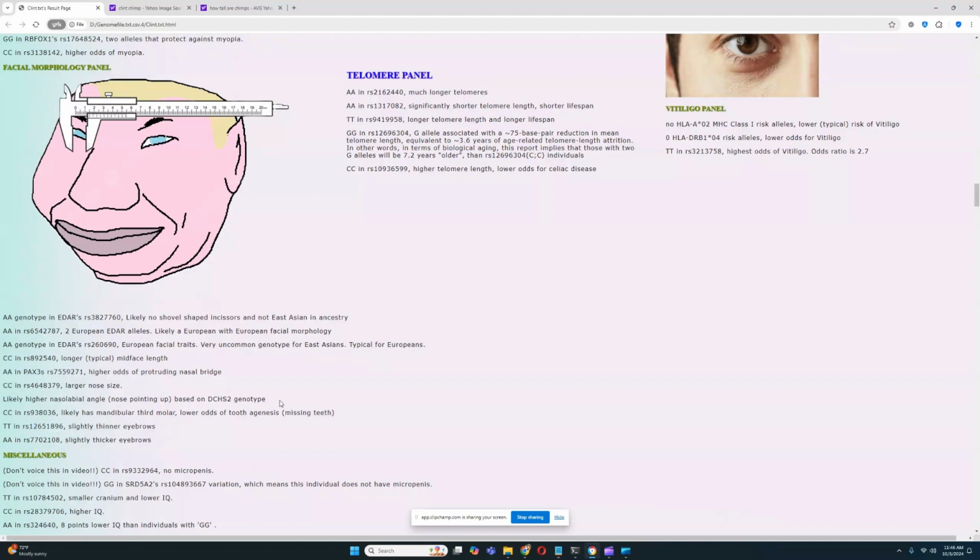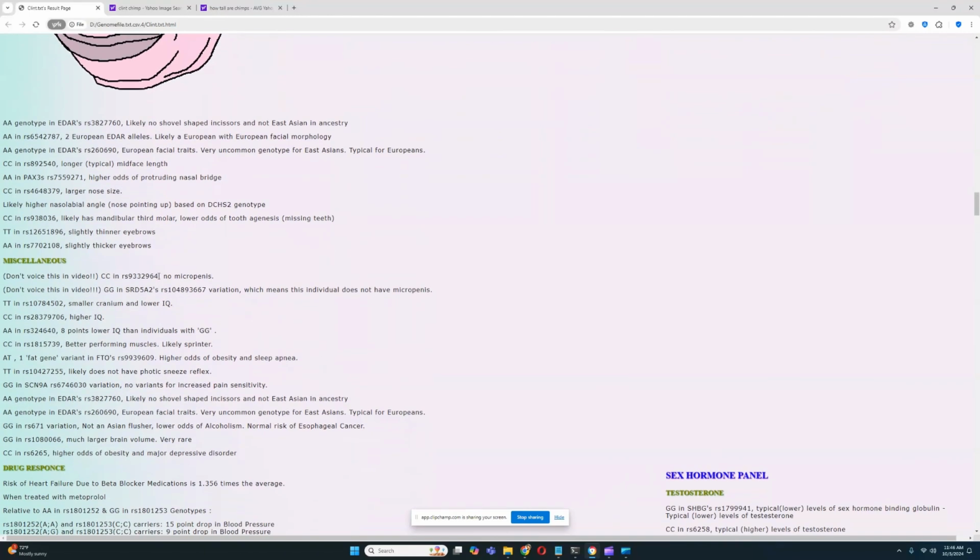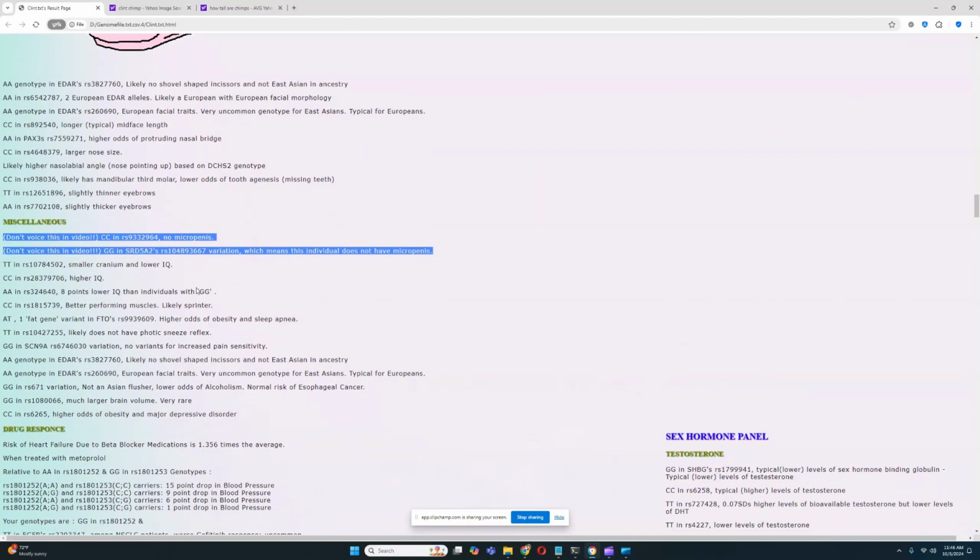I don't know what to make of this, to be honest, because chimpanzee morphology and protruding nasal bridge does not fit together. It does not have micropenis, does not have either of the variations for micropenis, and he's got better performing muscles, likely sprinter rather than endurance athlete. So this is the ACTN3 variant for muscle performance. I cover this in every video I make, and in this case, he's got better performing muscles like the sprinter rather than an endurance athlete.